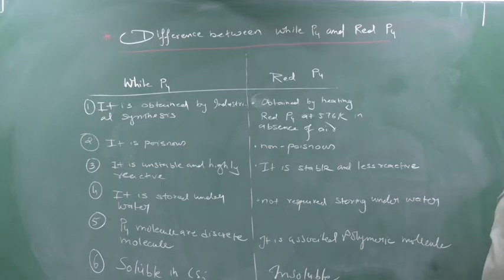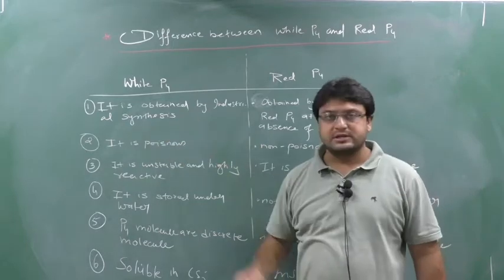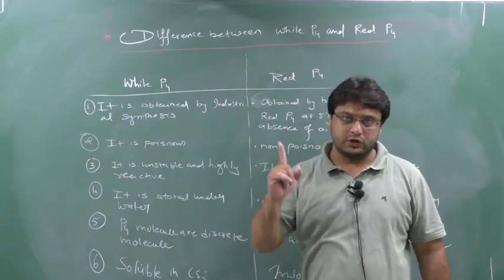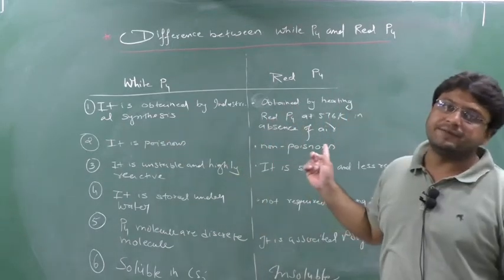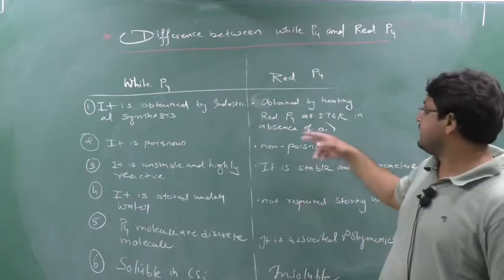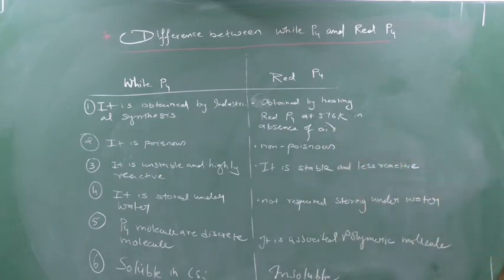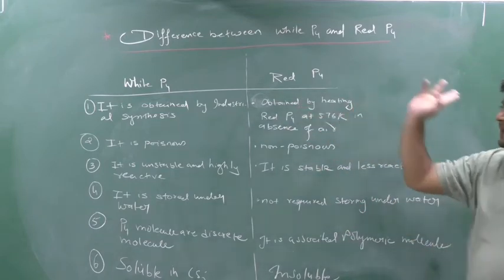What is the main difference between white phosphorus and red phosphorus? First, white phosphorus is obtained by industrial synthesis, as we know. But red phosphorus is obtained by heating the white phosphorus at 576 Kelvin in absence of air. So this is the first main difference.